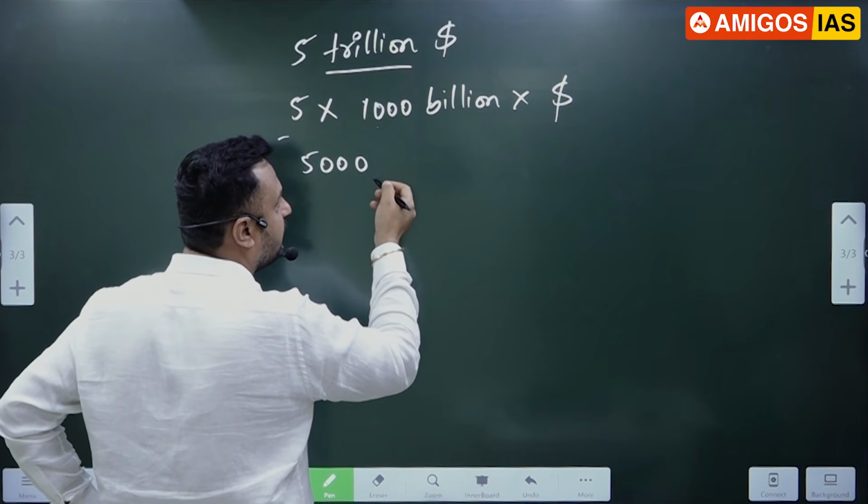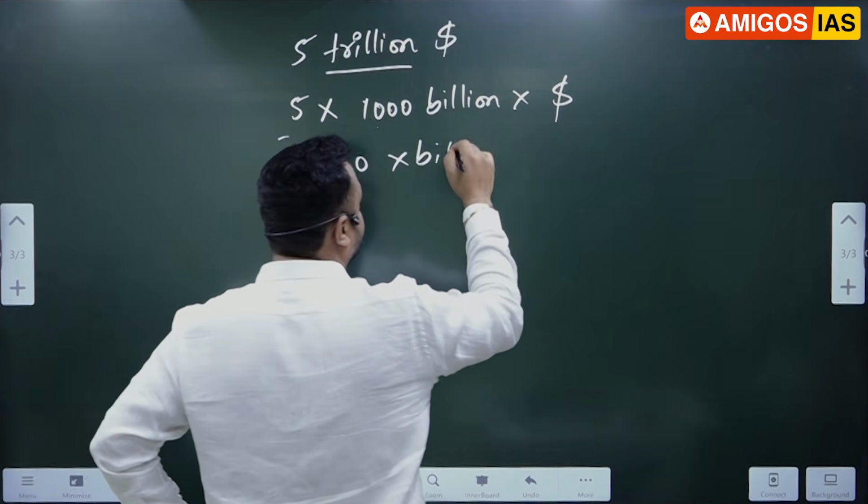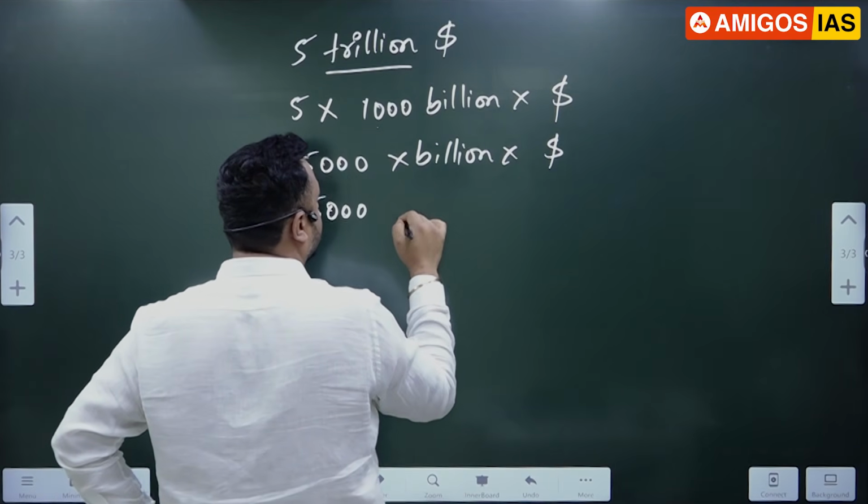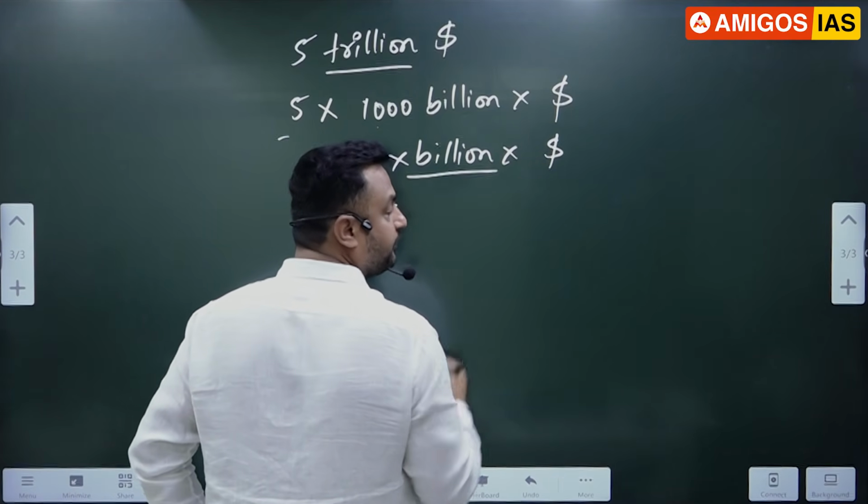50,000 or 5,000? 5,000 billion into dollar. 5,000 into 1 billion is equal to 1,000.